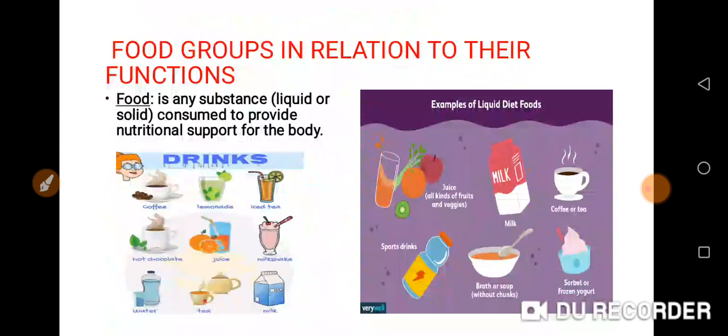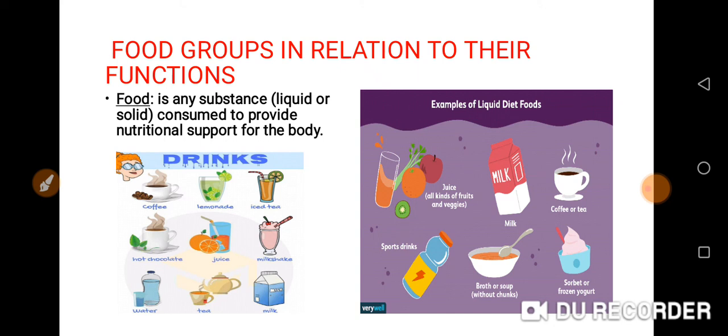Now let's get started. Food is any substance, liquid or solid, consumed to provide nutritional support for the body. When you talk about liquid food, from the pictures on the screen, we are talking about lemonade, milk, water, hot chocolate.